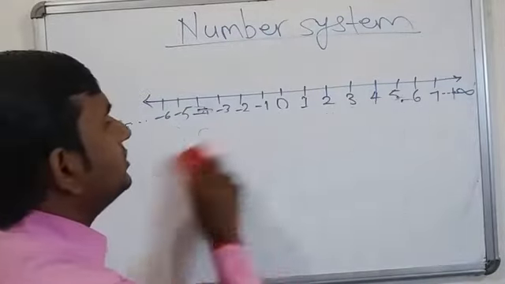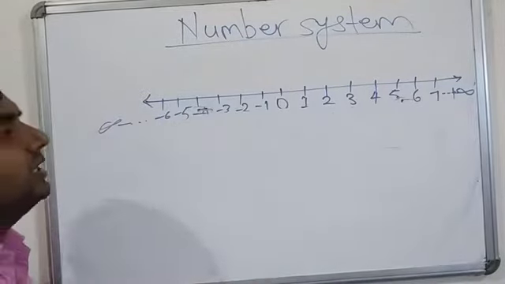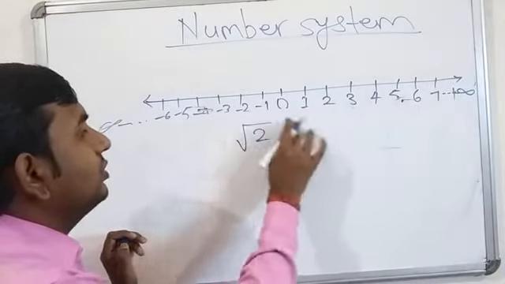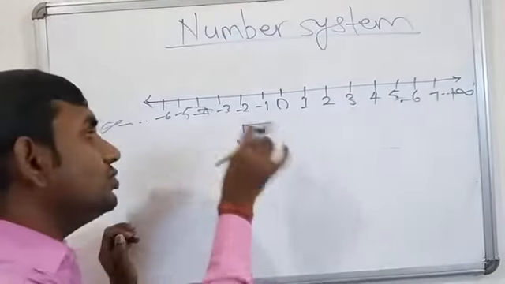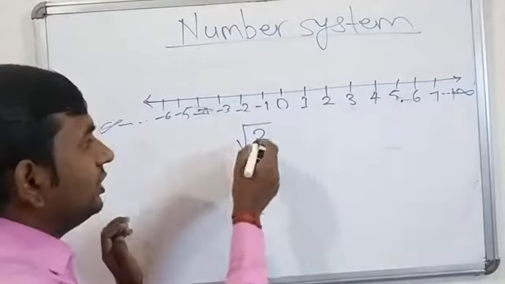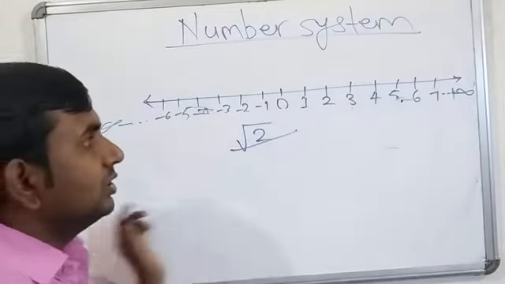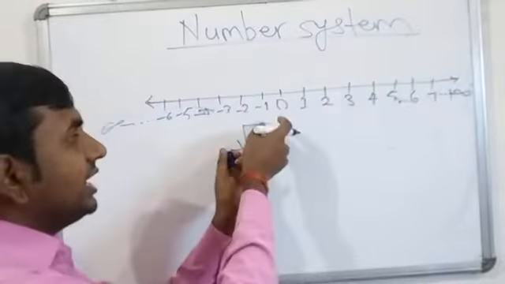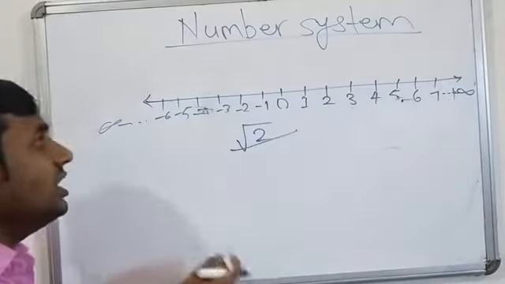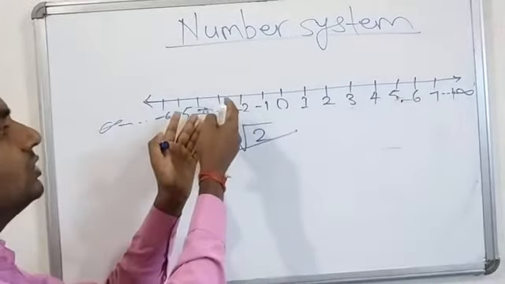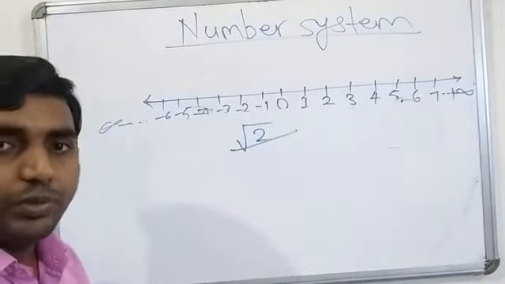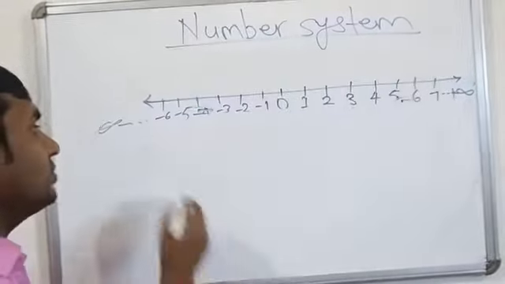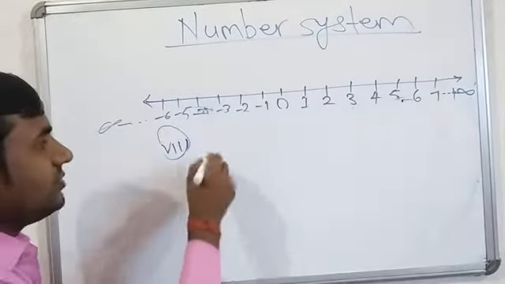Now here we find that in the case of irrational numbers, we have to write the number in the form of a square root. Suppose under root 2, and we have to keep in mind that this is a positive number, an irrational number. But here we also have some numbers under a negative sign which cannot be written in the form of p by q. Then in which form do we represent that number? For this we have to study imaginary numbers.